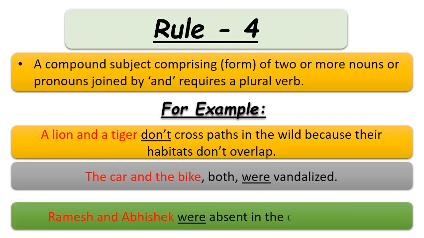With another example also, the same thing is there. Ramesh and Abhishek were absent in the class yesterday. So here Ramesh and Abhishek, they both are proper nouns, and they both are connected with the conjunction and. So that's why we have used here the plural verb were.